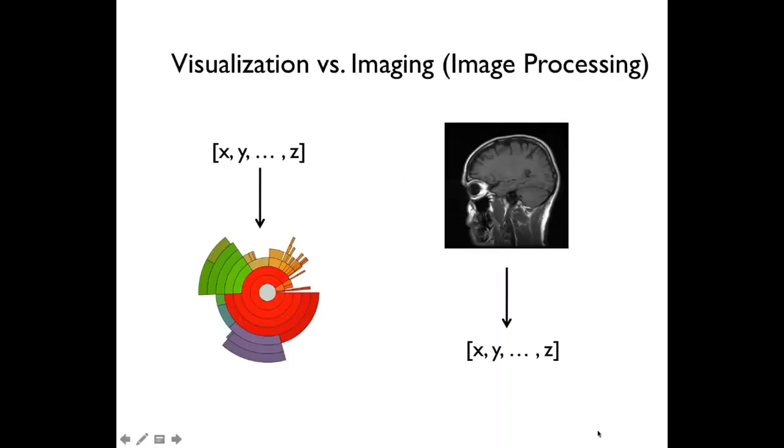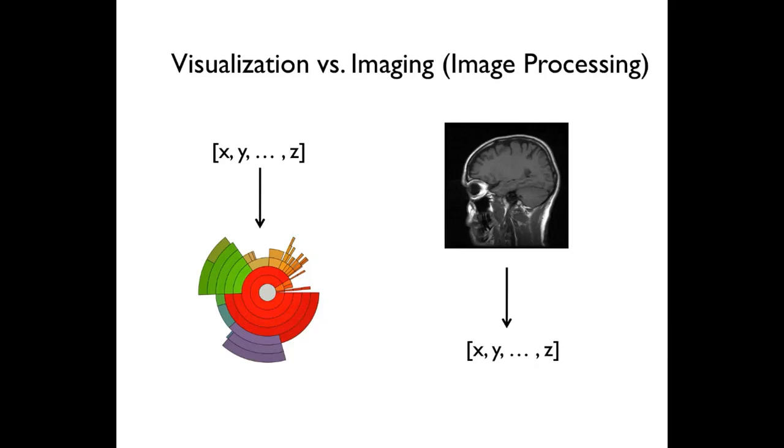Visualization is sometimes mixed up with imaging or image processing, since both fields deal with pictures. However, their goals and workflows are very different. In visualization, on the left side, we start with a dataset and then design and implement an interactive visual representation of that data for human interpretation.